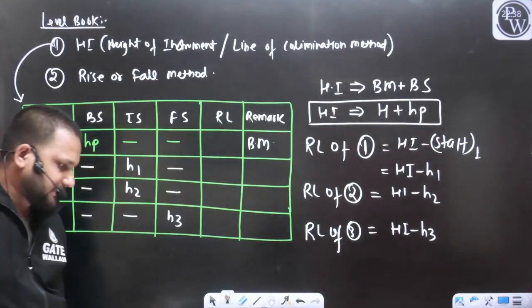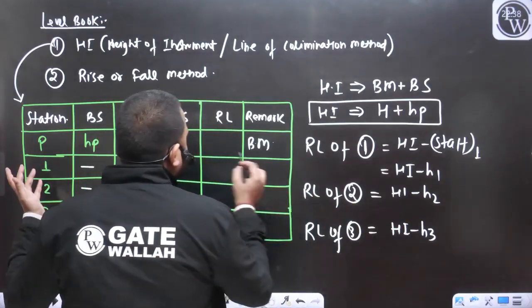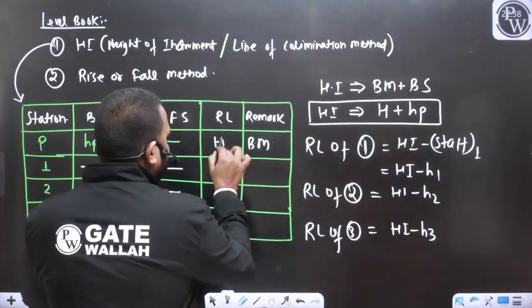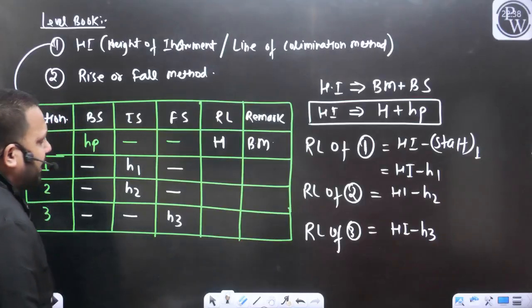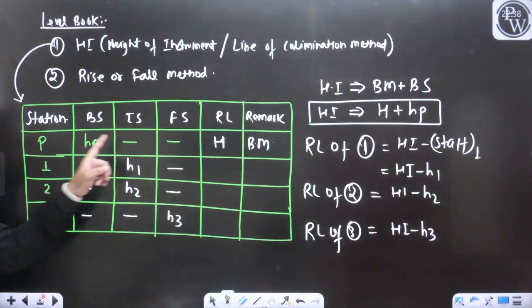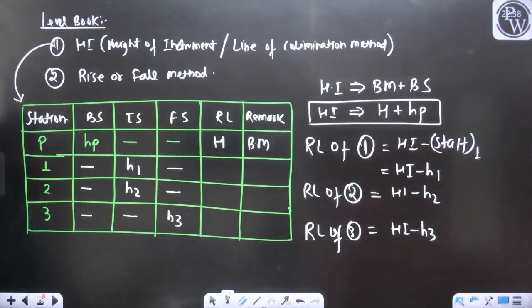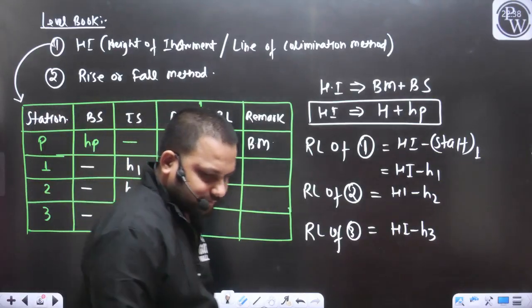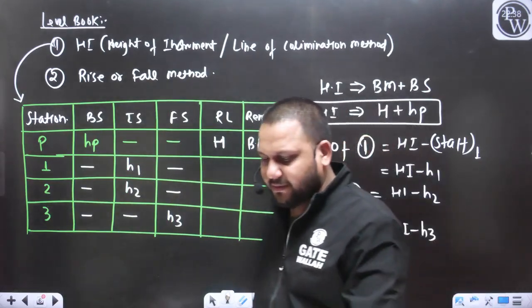Yes. How? Let's see. So what will be the RL? Arey bhaiya, this is the benchmark. This must have a known RL, yes or no? The RL of the point P will be known to you. That's why you are considering this point P as the benchmark.